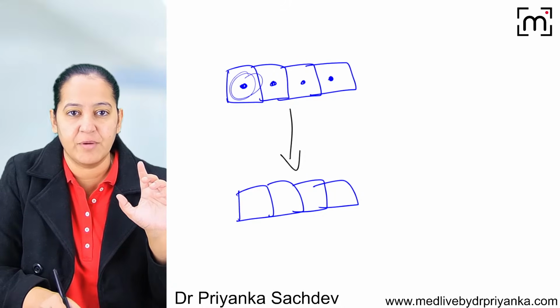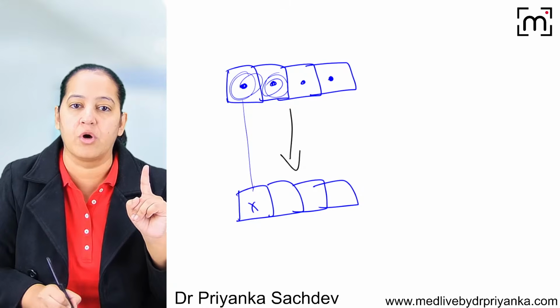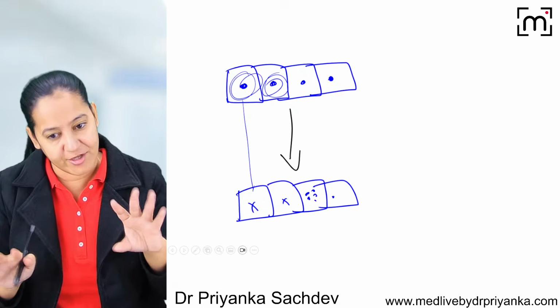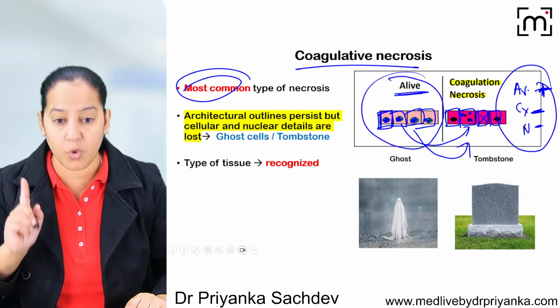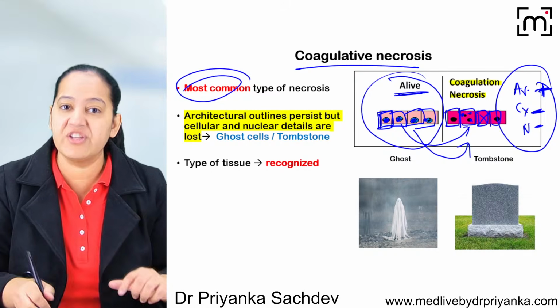Here, whatever the cytoplasmic detail, the color of the cytoplasm will change and the nucleus will also be lost. It will be lost, or it will be fragmented, or it will be pycnotic. So cytoplasmic and nuclear details are lost. Only architecture is maintained. How many of you got it? So this is the definition of coagulative necrosis.